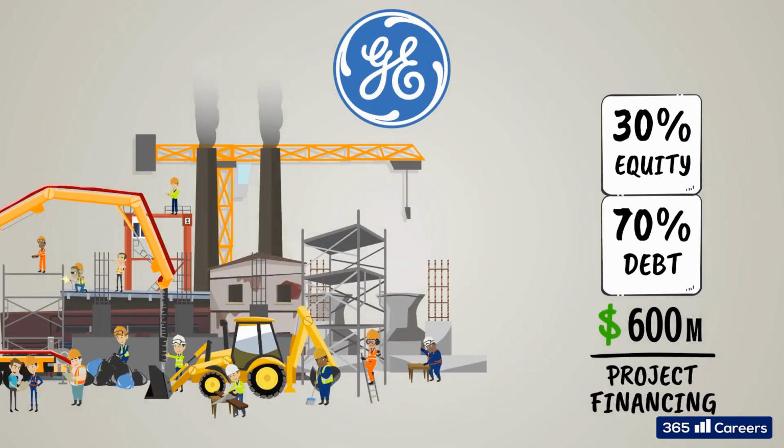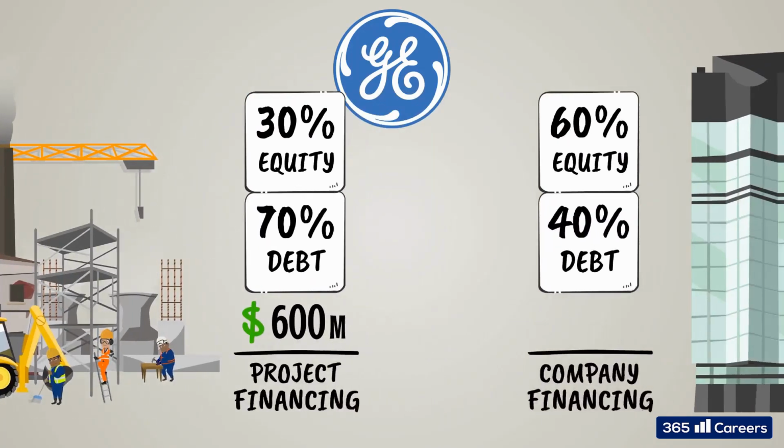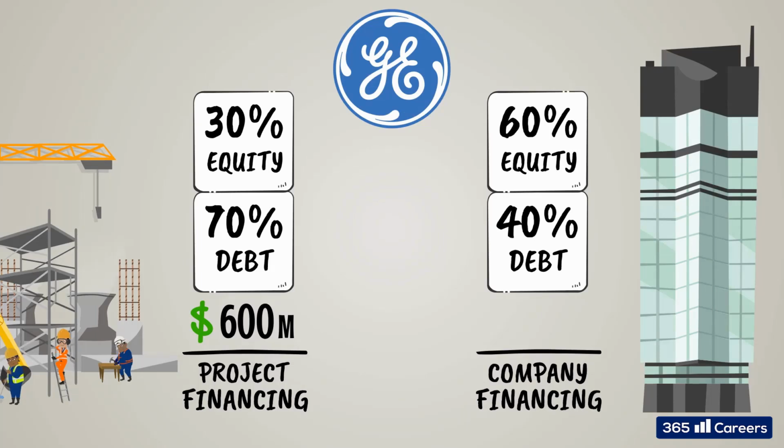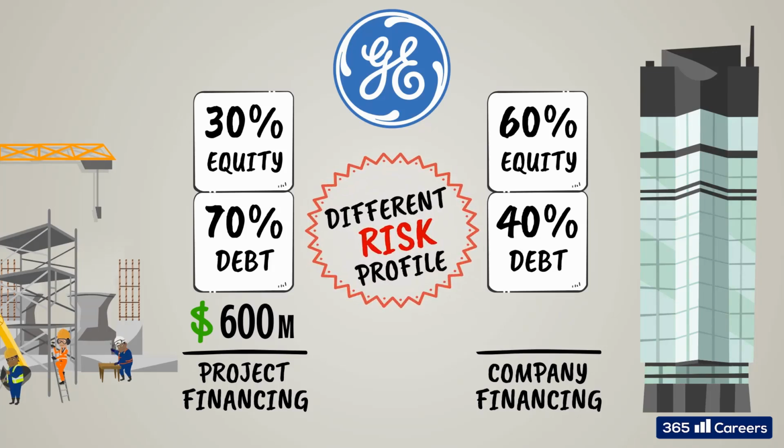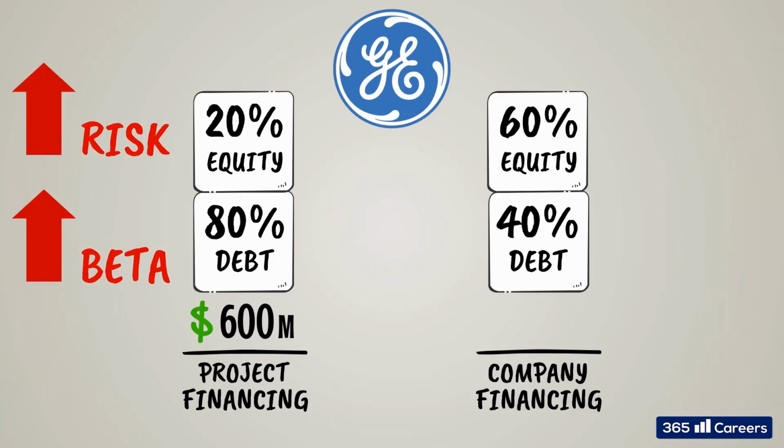Imagine GE wants to build a new appliances production plant that will cost approximately $600 million. It intends to finance the plant with 70% debt and 30% equity. The typical debt we see on the company's balance sheet is around 40%. Its business is highly diversified and isn't representative of the beta of a single industry. Therefore, constructing the plant will have a different risk profile than the rest of the company's business. The greater the debt taken up in a project, the riskier it is, and the higher its beta will be. It isn't theoretically correct to use the company's beta to assess the project under these circumstances.